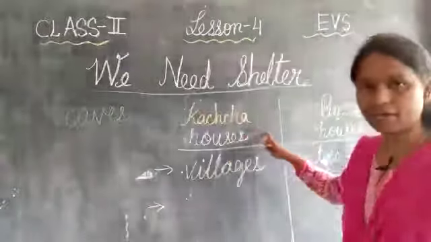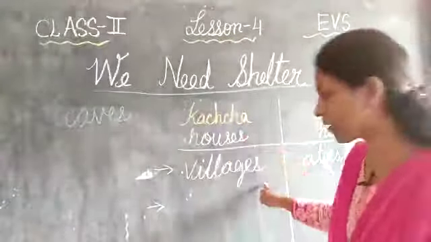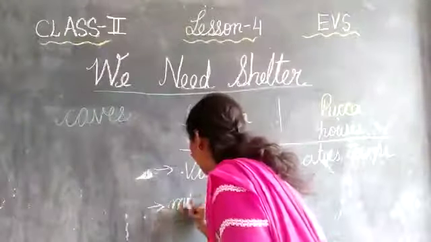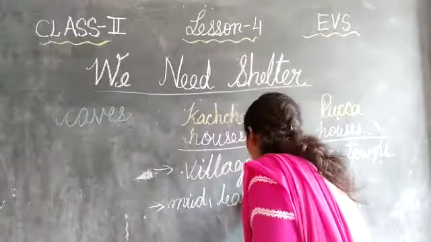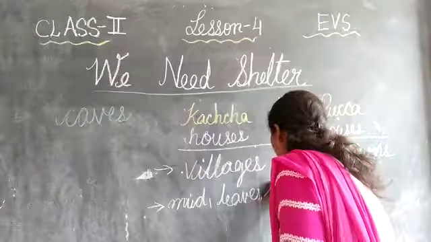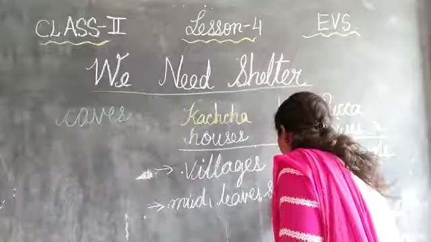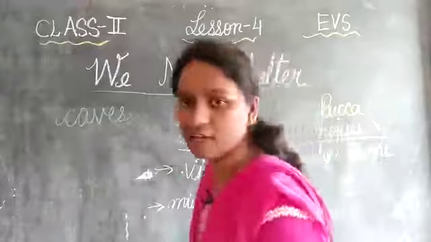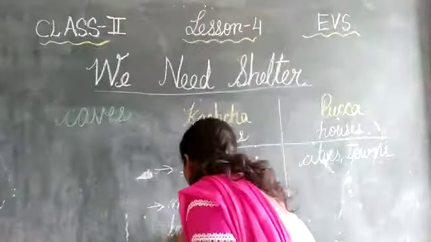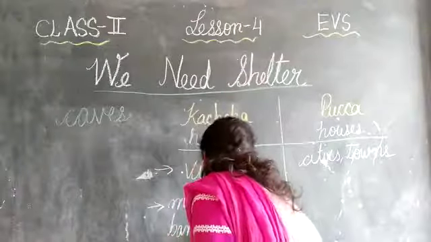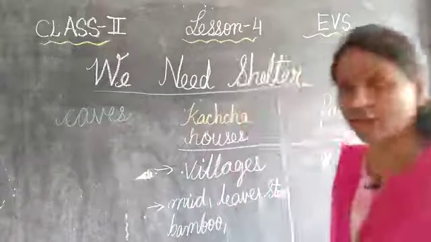And how are the kacha houses made? They are made up of mud, leaves, bamboo, stones, grass. Yes or no? These are all the things which we are using in kacha houses: bamboo, leaves, hay, grass, so many things.